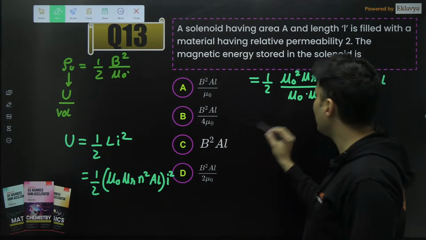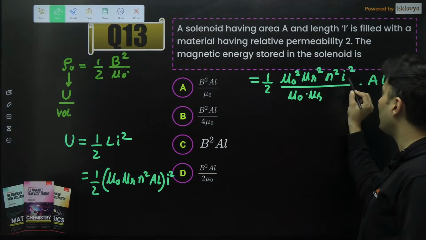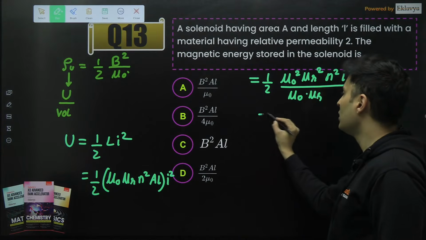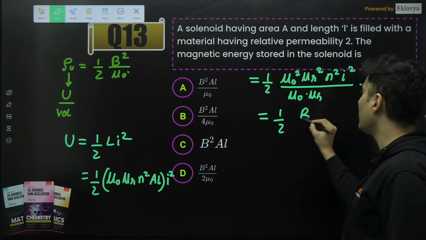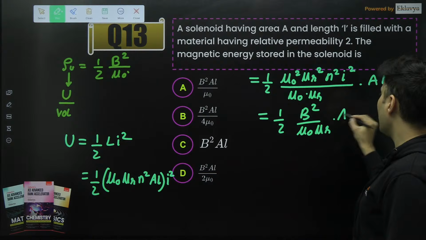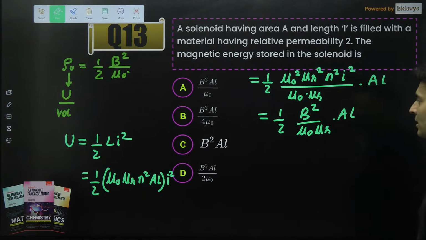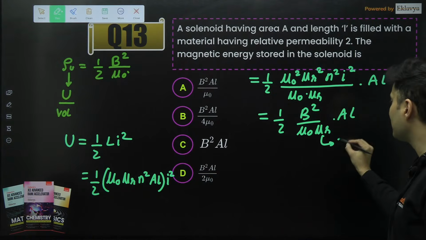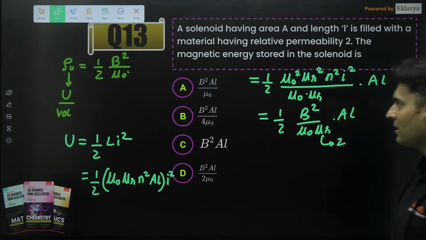At the end of the day, mu naught ni is the magnetic field, so technically it will become half b square by mu naught mu r and area into length. That is what it will become. But mu r is nothing but 2.